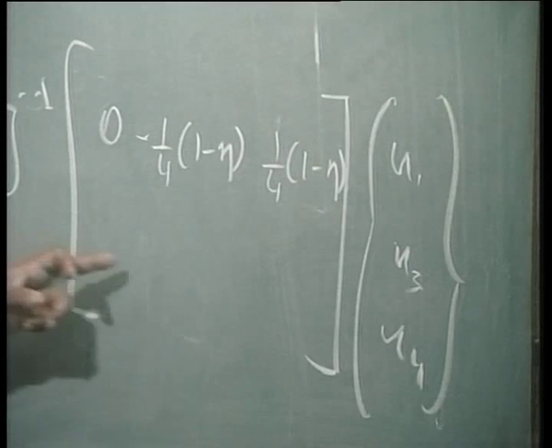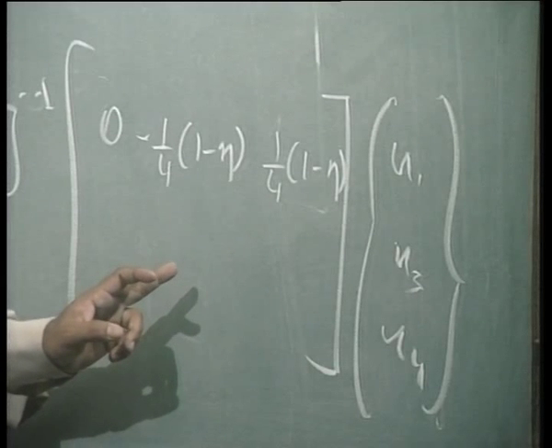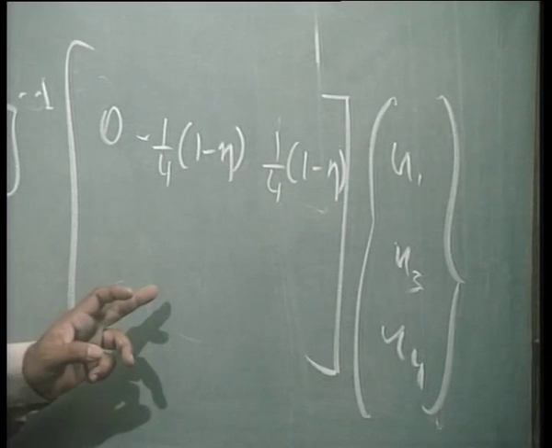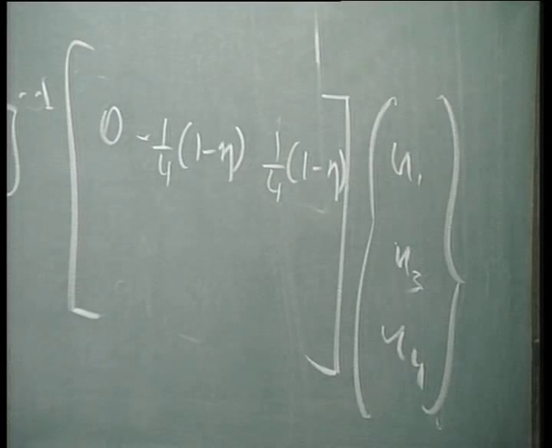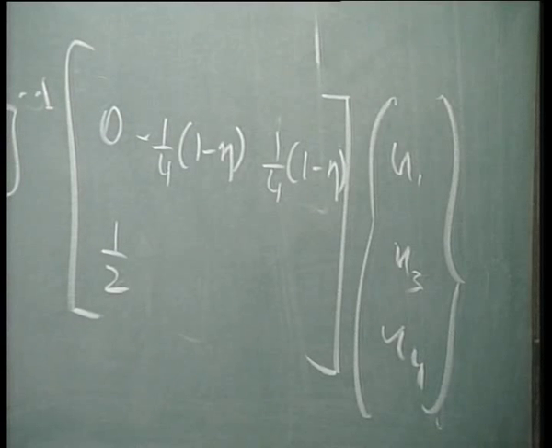Here it is dou u by, or that 1 half of 1 plus eta, that has to be differentiated with respect to eta. So what will be the first term here? Half. Very good. See, so simple, nothing there. So then you have to differentiate the second term.